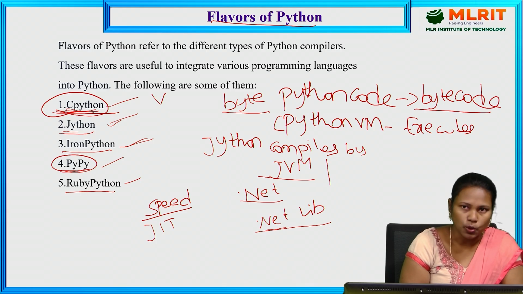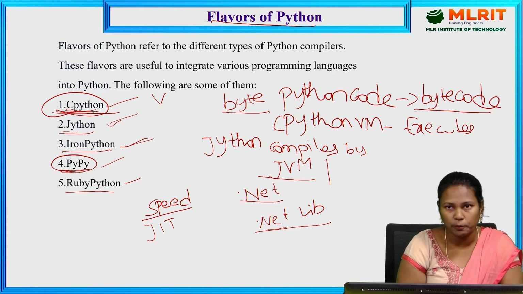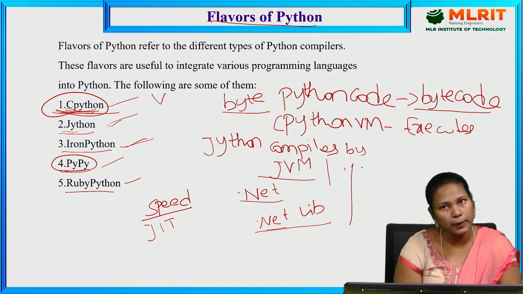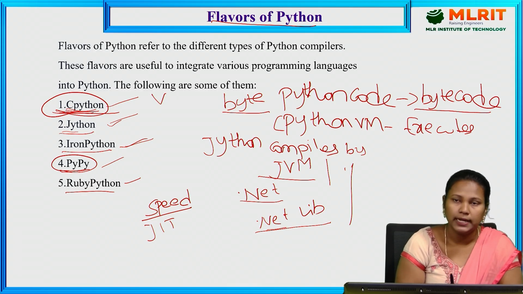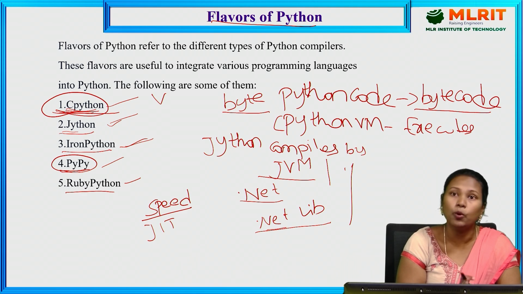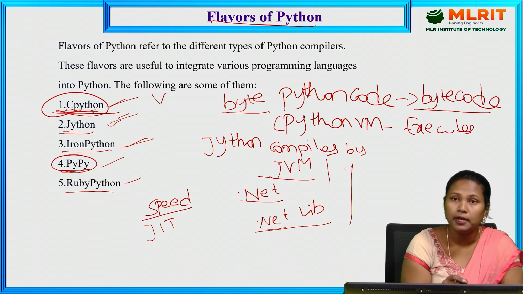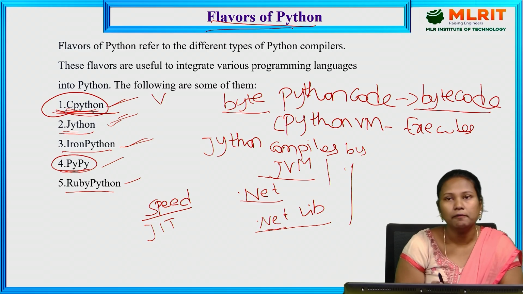Ruby Python is also another version of Python. Here we are executing the Python code in the Ruby programming environment. So if the Ruby application contains Python code, it executes the Python code in the Ruby application also. It provides the integration between all the flavors. It is a combination of Python as well as their own language. Each language has some set of rules and some libraries. It supports Python as well as their libraries also. So these come under the flavors of Python.